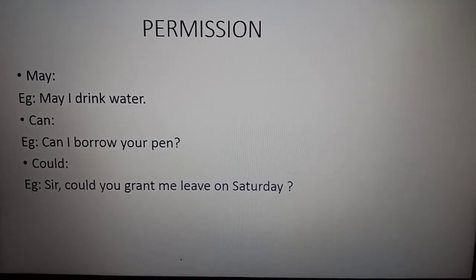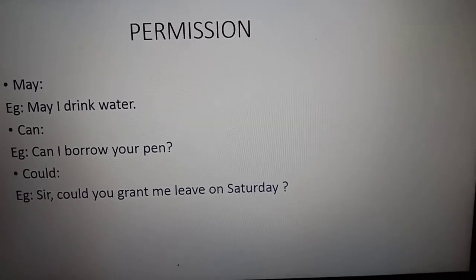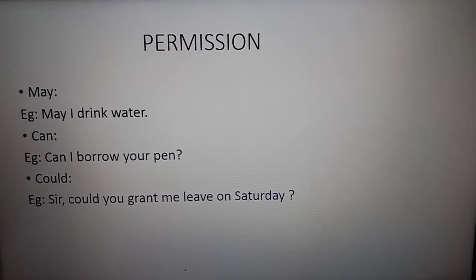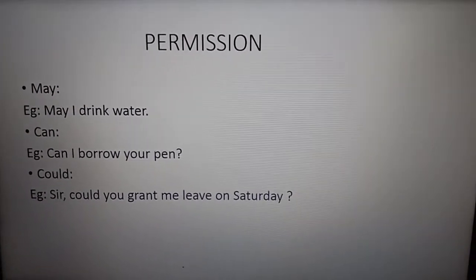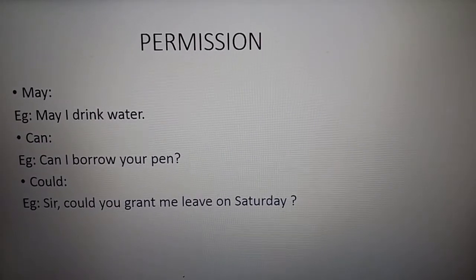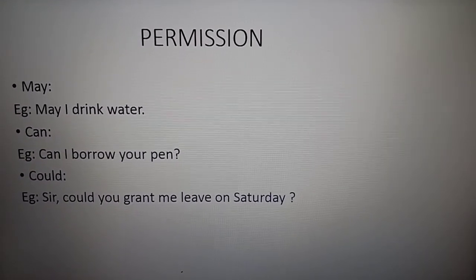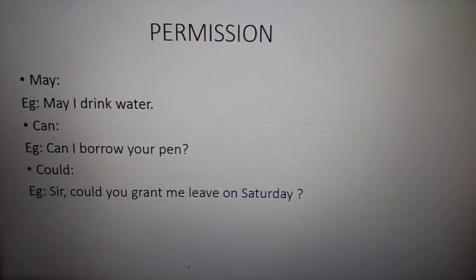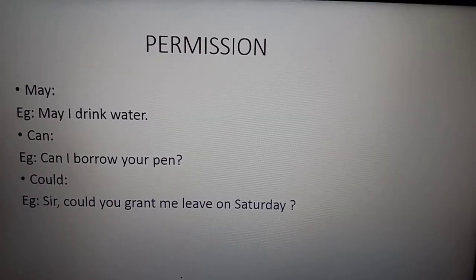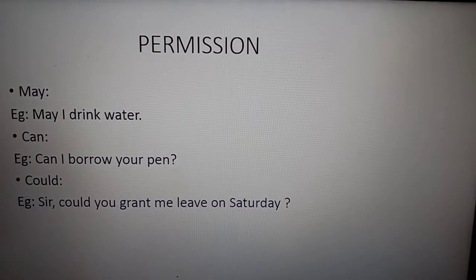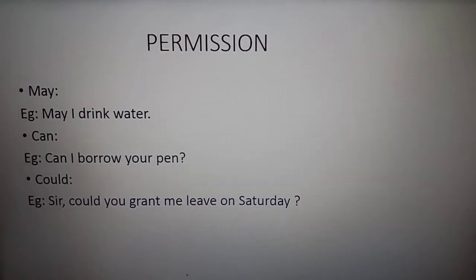Next is permission. As I told you, can, children, just see the second one. Can, we have also seen in ability, and can is also used for permission. So what is the difference here? You just see the first one. May I drink water. So may is also used as permission. It is also used for possibility.